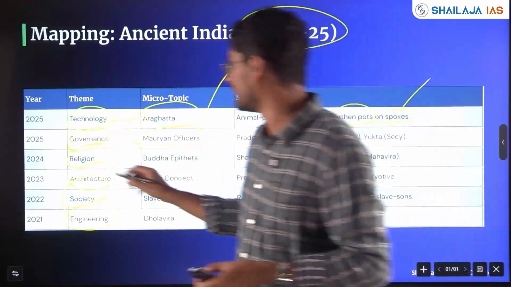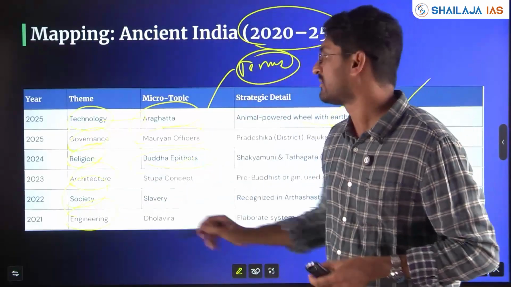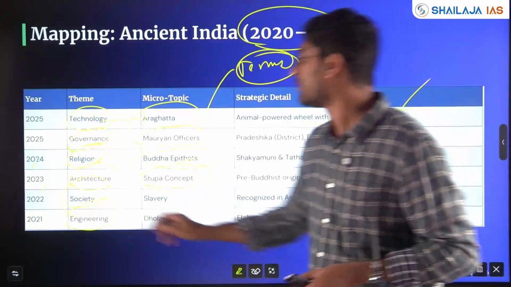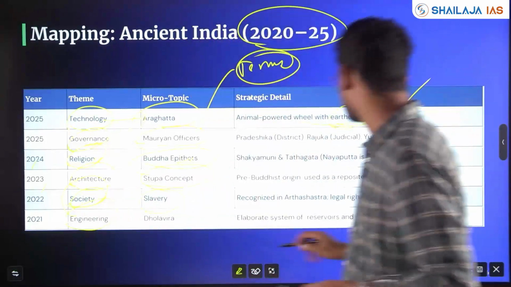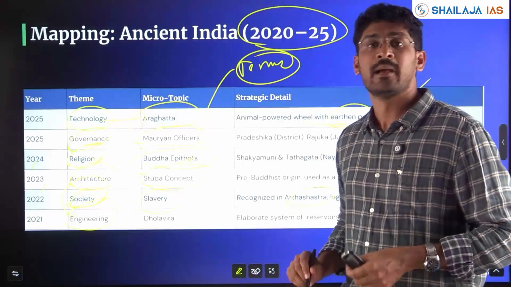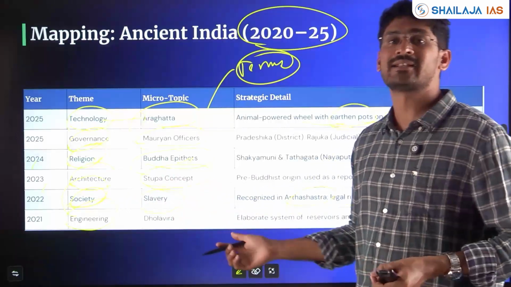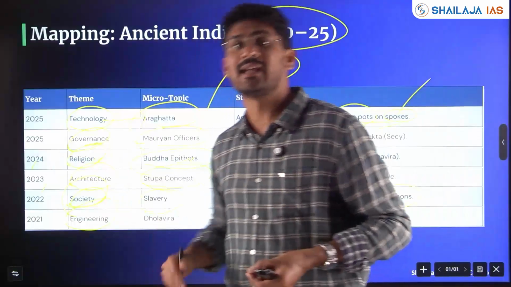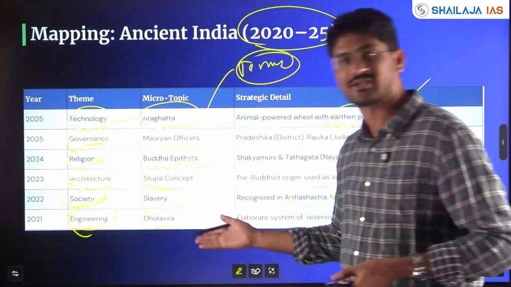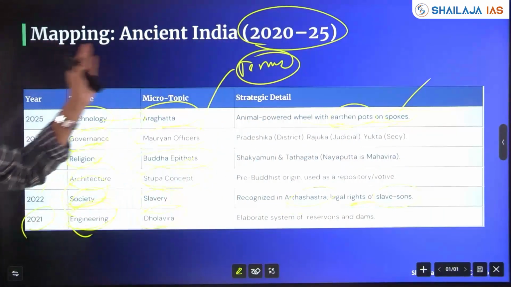All this becomes important. Then religion, again with respect to Buddha, epithets were asked in 2024-23. Architecture was asked with respect to Buddhist stupas. In 2022, society with respect to slavery in the Arthashastra, legal rights of slaves and sons asked again. Mitakshara, Dayabhaga, the legal system of land distribution and land inheritance, was asked. With respect to technology, again engineering, with respect to Dholavira, the water system, water harvesting, all this was asked in 2021 with respect to ancient India.